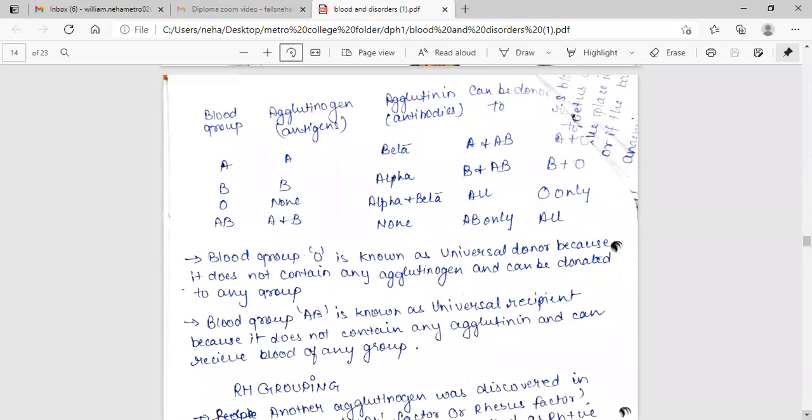So blood group O is known as the universal donor because it does not contain any agglutinogen and can be donated to any group. Blood group AB is known as the universal recipient because it does not contain any agglutinin and can receive blood of any group.